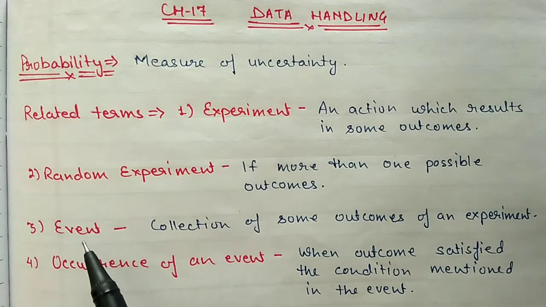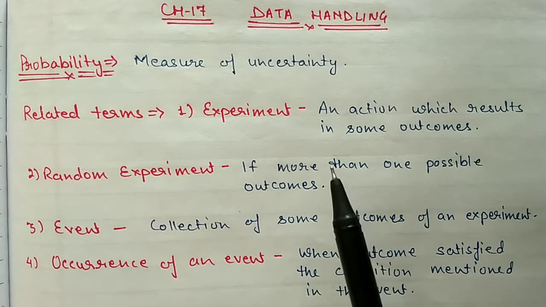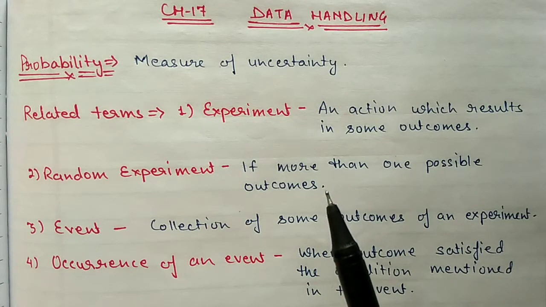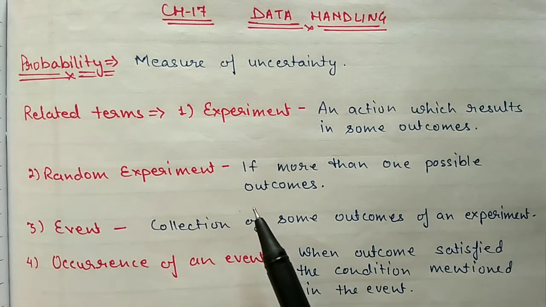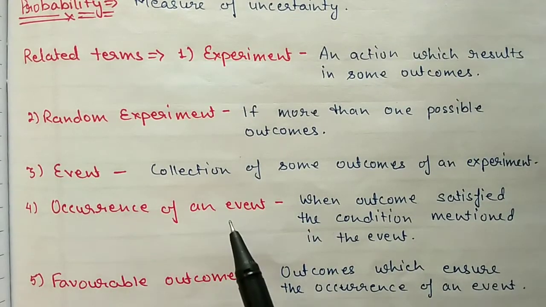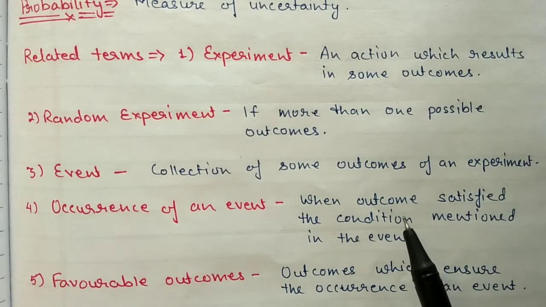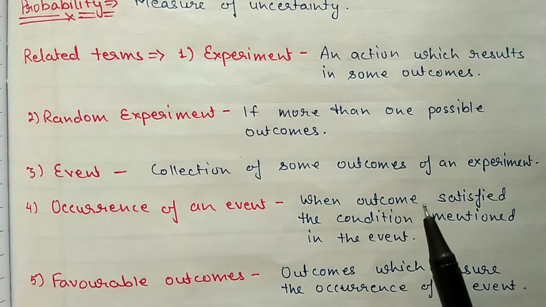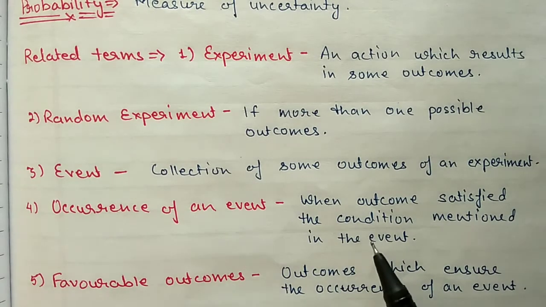The third related term is event. An event is the collection of outcomes of an experiment. In the last example we took tossing a coin. If you toss a coin you will get head or tail. So head and tail together are the event here. Fourth, we have the occurrence of an event, when the outcome satisfies the condition mentioned in the event. For example, if we are tossing a coin and the condition is occurrence of head, then if head comes, that is the occurrence of the event, and if tail comes, then it is not the occurrence of the event.